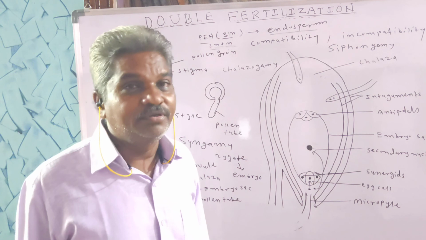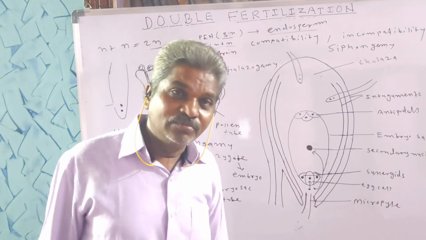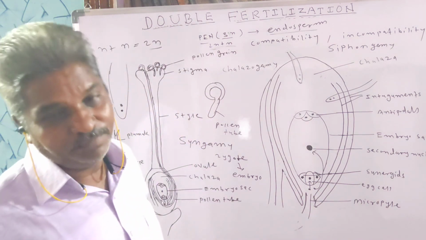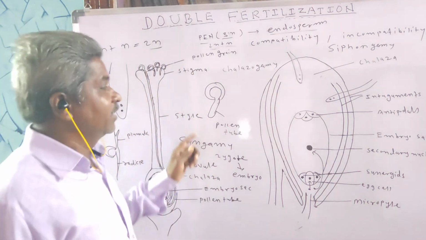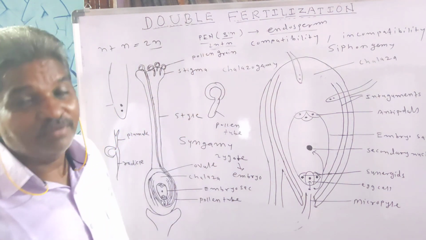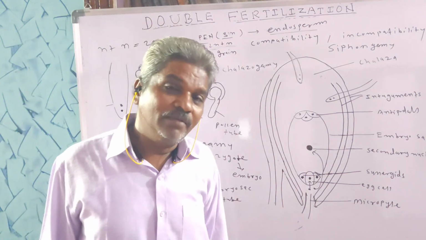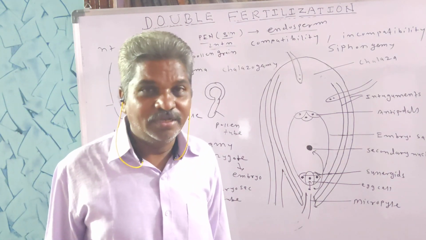So fertilization is important as far as the life cycle of angiospermic plants is concerned. Without fertilization, the life cycle of angiosperms is never completed. So this is about double fertilization in angiosperms.